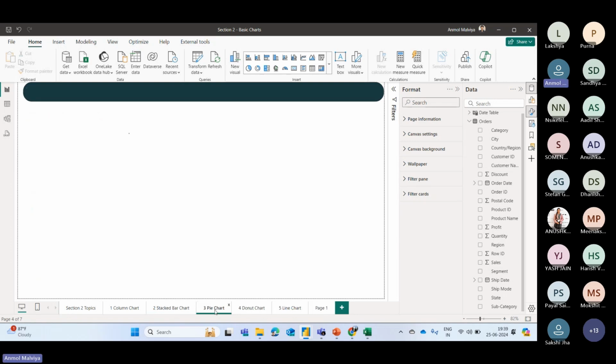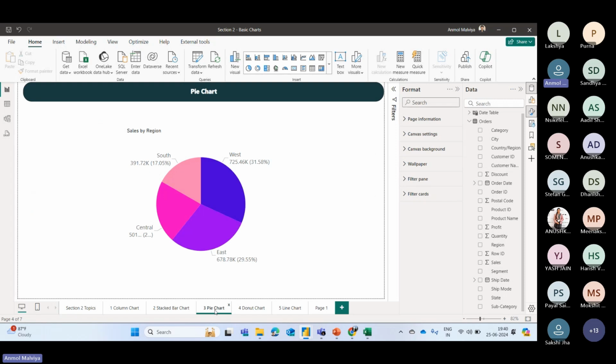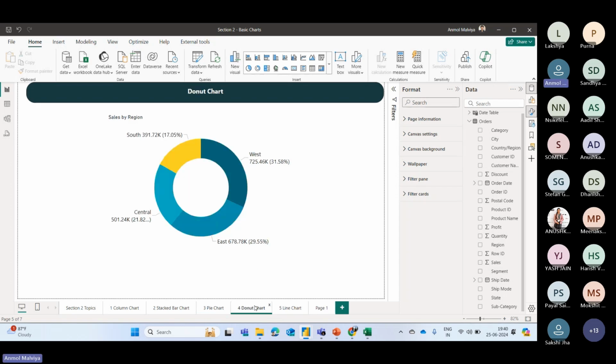Then we have pie chart. This is used in case the number of categories is less than 5, so that it can be better visualized. It is used to show the proportion of a whole. You have also seen this in day-to-day life, like if you are going through a newspaper, then you have seen a pie chart used in that. Sometimes while watching a cricket match, they show a line chart or pie chart to show the contribution of runs scored by different team members.